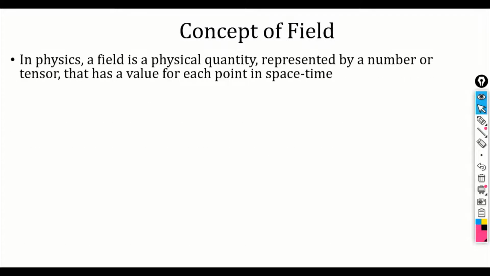Let us understand the concept of field. In physics, a field is a physical quantity represented by a number or tensor that has a value for each point in space-time.